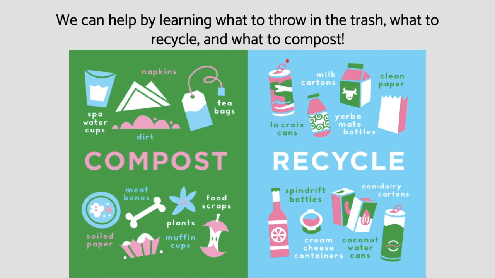So I wanted to show you guys this little picture because it's a really good way of visualizing what we can compost, what we can throw away, what we can recycle. So, for example, compost, these are spa water cups. I don't know what those are. Napkins, tea bags, bones you can compost, paper, spoiled paper, muffin cups, plants, food scraps, stuff like that.